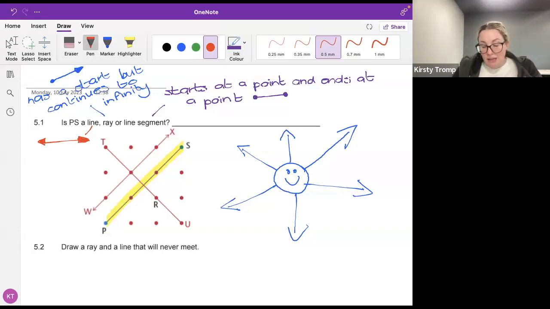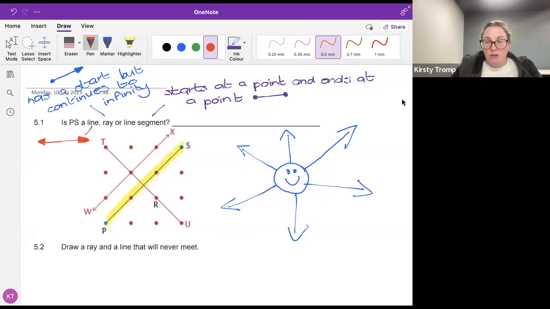So let's go over it again. A line segment starts with a point and ends with a point. A ray has a start, so it starts with a point and it continues to infinity. And finally, a line goes from negative infinity, so an arrow going to the left and an arrow going to the right. So if we're looking at PS, guys,